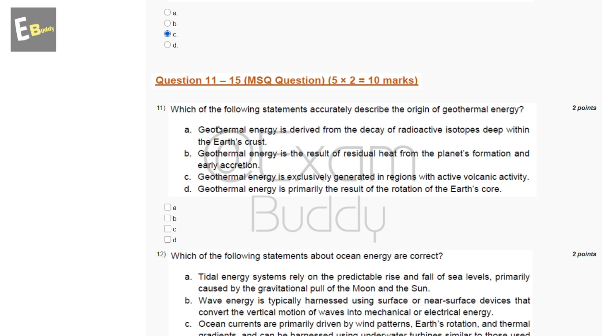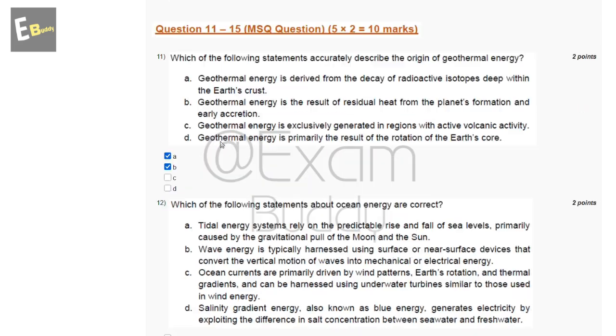Which of the following statements accurately describe the origin of geothermal energy? So the answer of our 11th question is A, geothermal energy is derived from the decay of radioactive isotopes deep within the earth's crust, and B, geothermal energy is the result of residual heat from the planet's formation and early accretion. Now let's go to the 12th question.